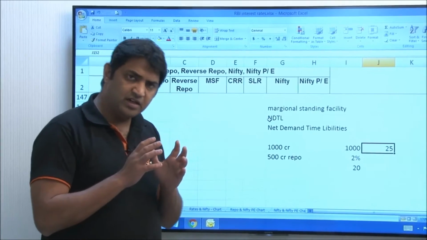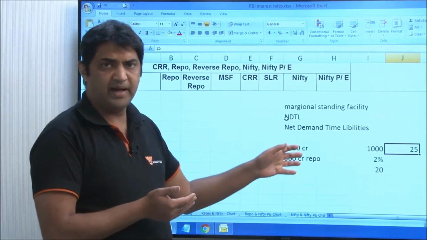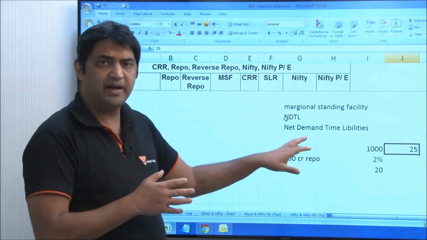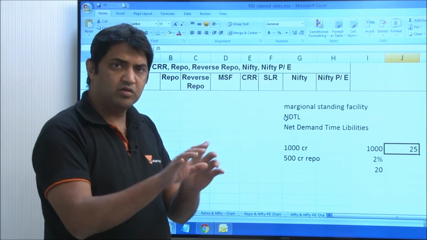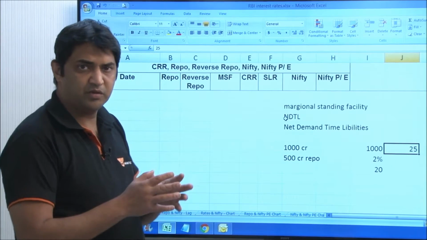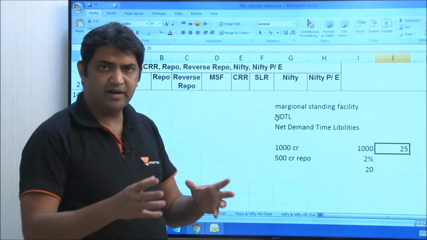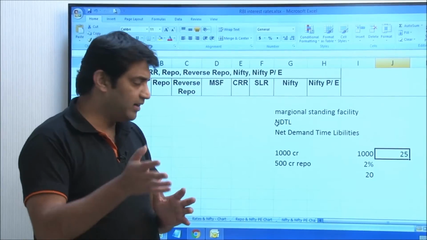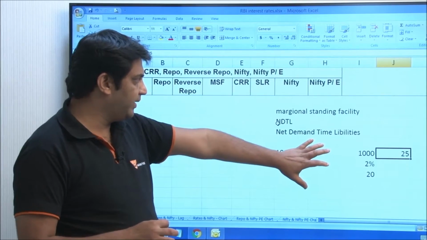What this was essentially doing was, it was a disincentive for the banks to just keep borrowing from RBI at whatever rate. RBI was essentially pushing the banks to maintain their liquidity as much as possible. Therefore, when the costs go up, the banks automatically try to keep things under control. Not really expenses, but liquidity. So this was the broad meaning of MSF.